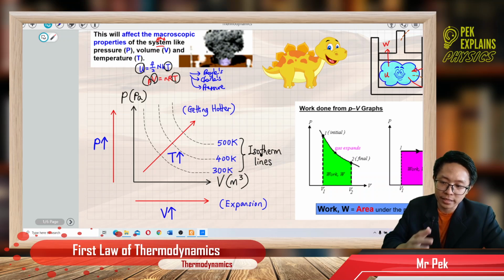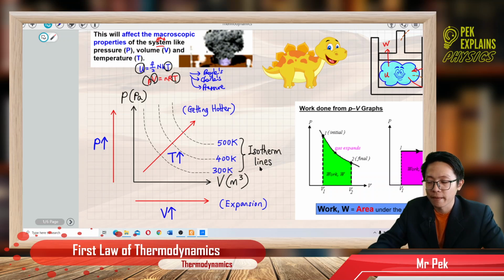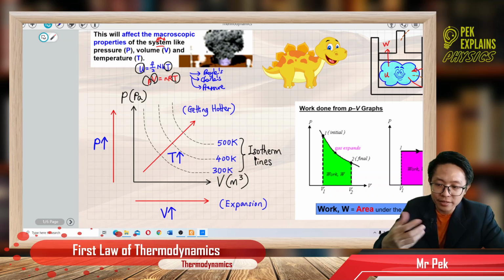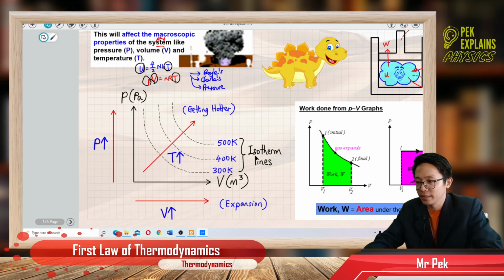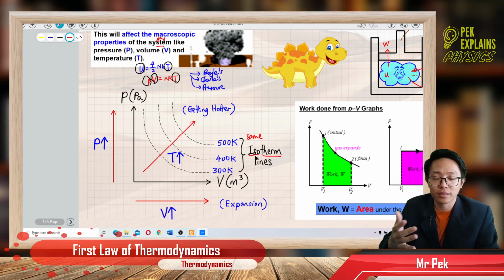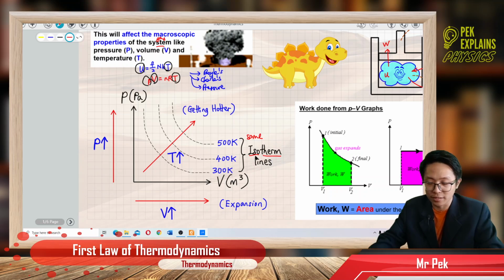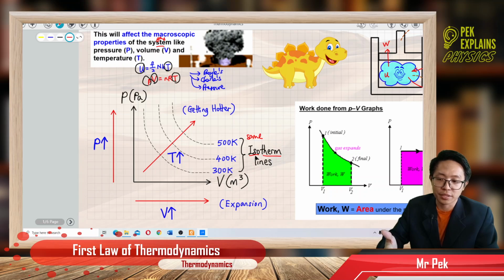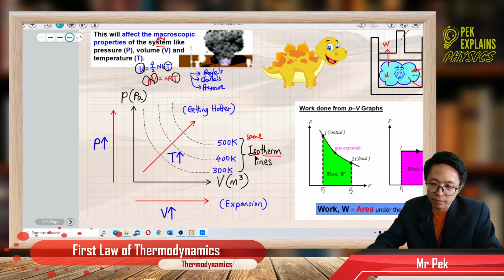So what exactly are these isothermal lines? Isotherm. Iso means same. Therm is the thermometer, isn't it? What does a thermometer measure? Temperature. A thermometer measures temperature. So isotherm means same temperature.